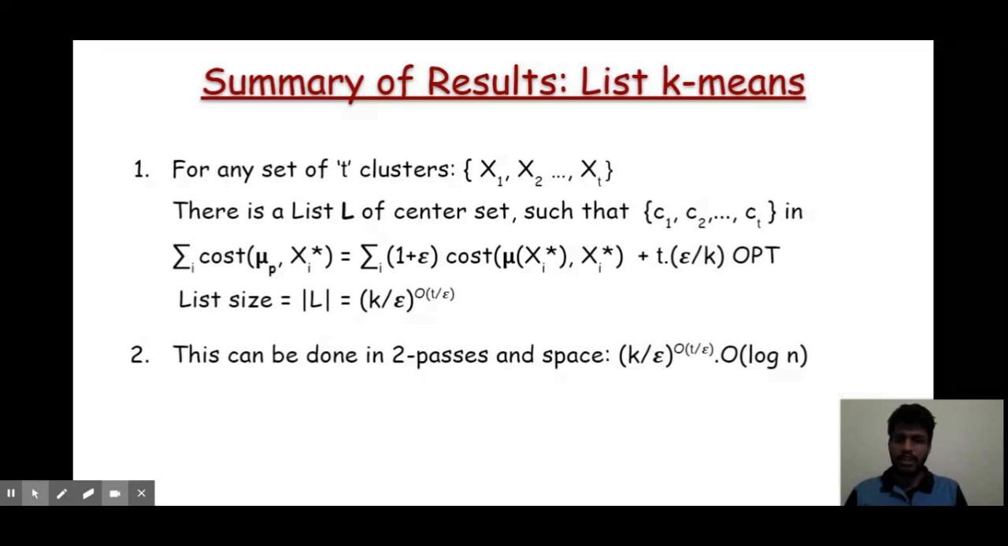The next important result that we got here is that in the streaming setting, we can do this entire process in two passes. So we can generate this list in two passes. In the first pass, we find a constant approximation to the unconstrained k-means objective. And in the second pass, we do the D-squared sampling using the reservoir sampling technique. The space requirement is again logarithmic in the input size, multiplied by some exponential function of k, epsilon, and T. So we will apply these techniques to various other problems.